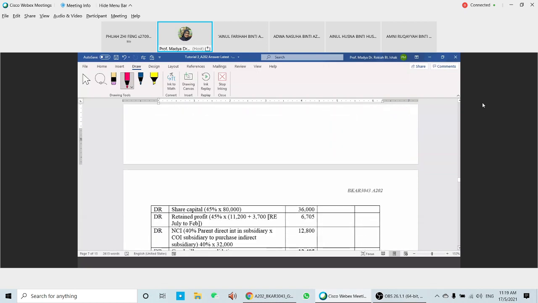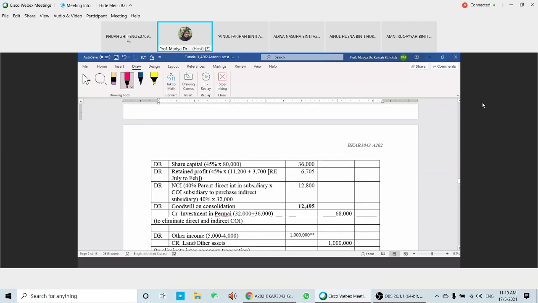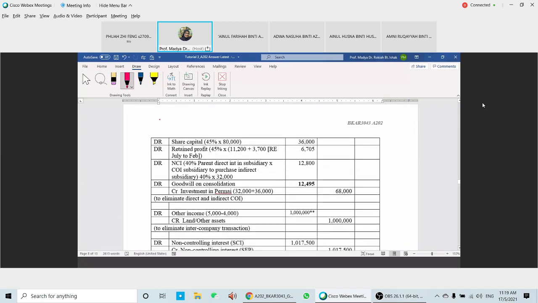And then we're going to account for the investments here. Share capital here, you have 45%. So this one is COIS 68. So 45%, and then retained profit 45%. So you only have 45%, since you disposed of 20%. So 45% times 80.